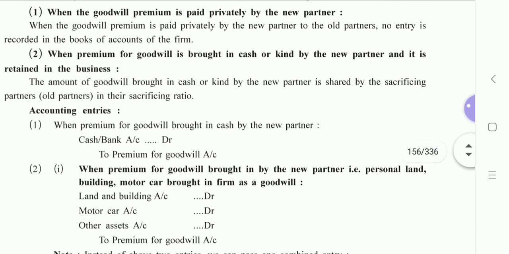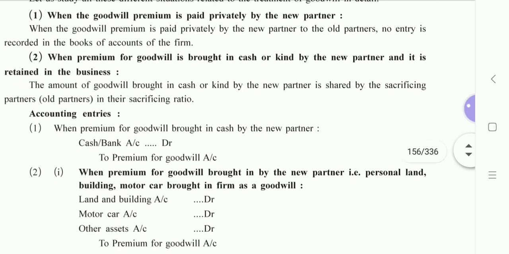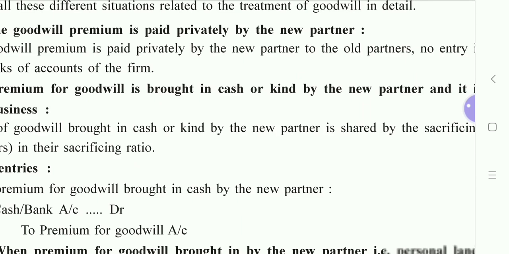Second option, now this is practically applied in your long sums which I was talking about. When premium for goodwill is brought in cash or kind. Cash or kind: firstly when the partner will bring the amount of goodwill in cash, or kind is if the partner brings in any other way. That could be land, building, assets, anything.